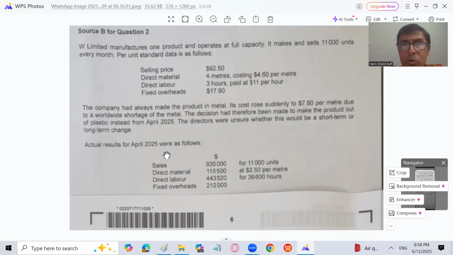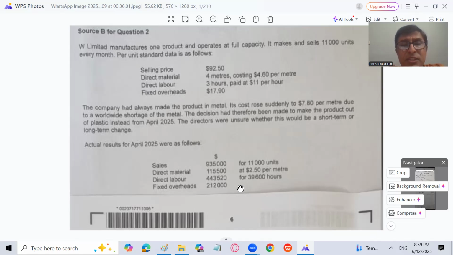Actual results for April 2025 were as follows. This is standard data; this is actual data. Sales for 11,000 units, direct material at 2.5 per meter now. Obviously, according to standard, we were purchasing the material at 4.6 per meter. But now as we are using plastic, the meter price has gone down to 2.5, which we basically want to achieve. Direct labor is for 39,600 hours, and actual fixed overhead of 2,12,000 is given in the question.